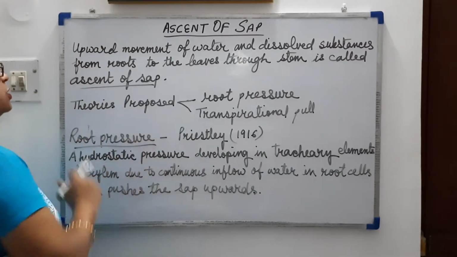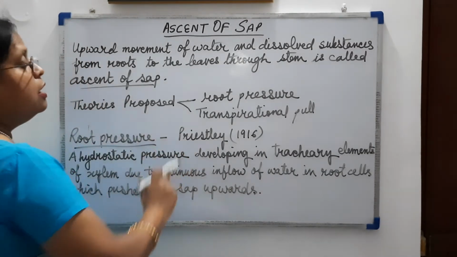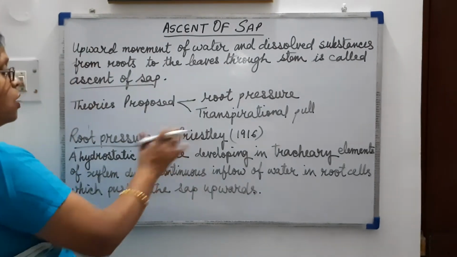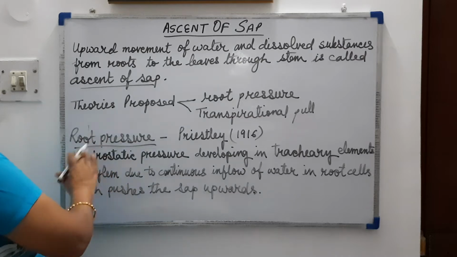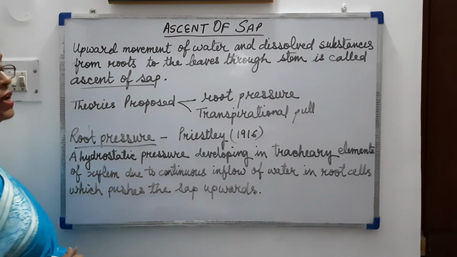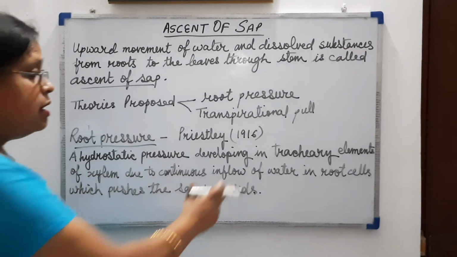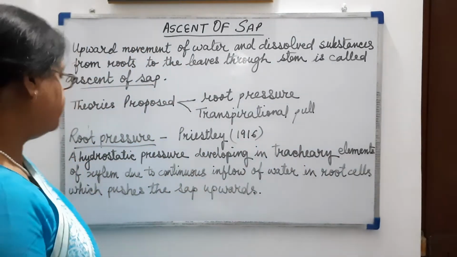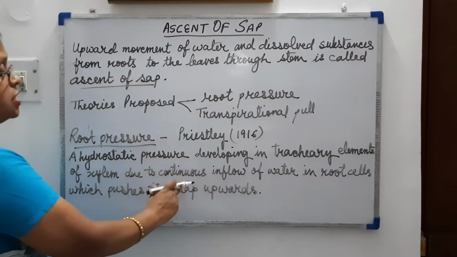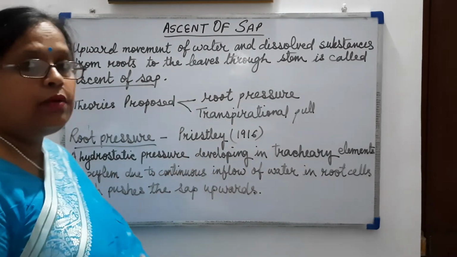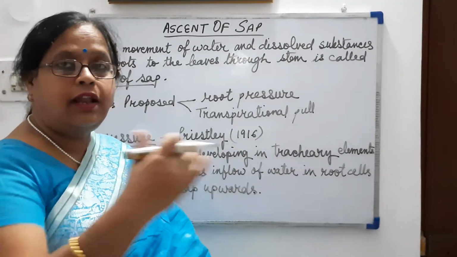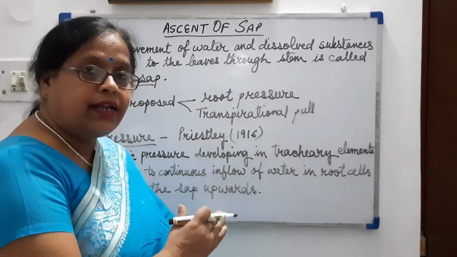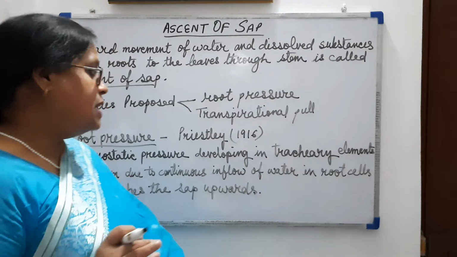Now the root pressure theory was proposed by Priestley in 1916, and according to him, root pressure is a hydrostatic pressure developing in tracheary elements, meaning tracheids of xylem, due to continuous inflow of water, meaning from the root hair cell the water keeps on coming inside, passing through cortical cells, then falling into xylem.